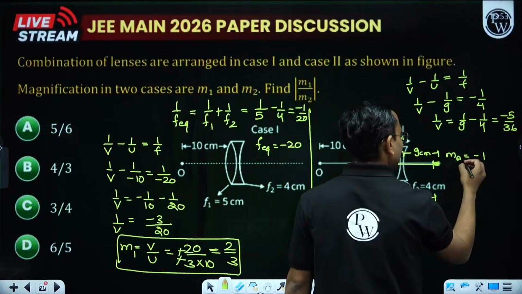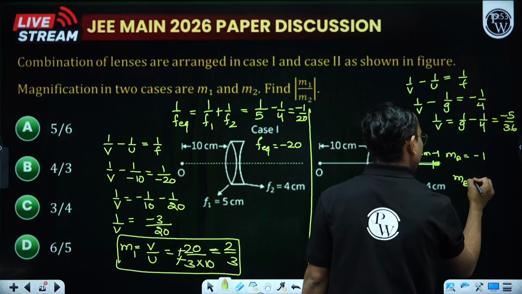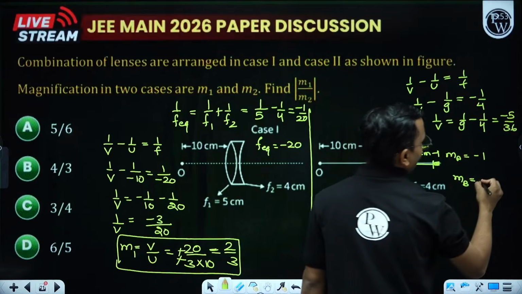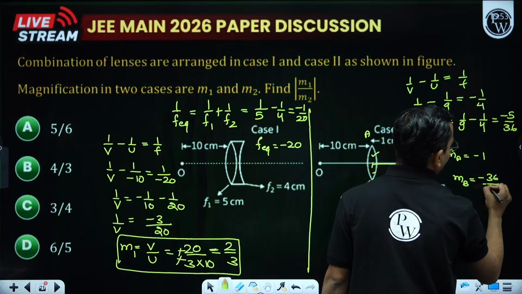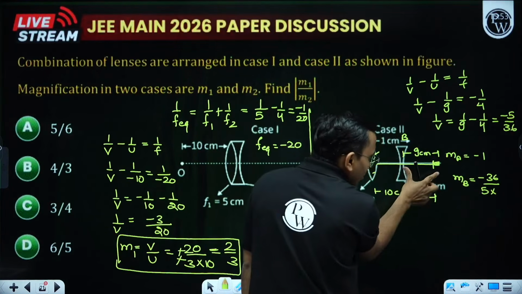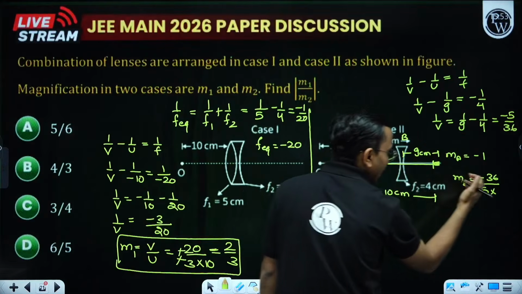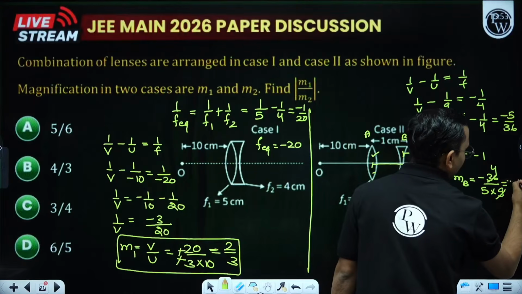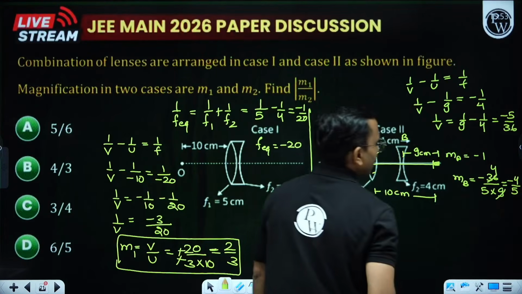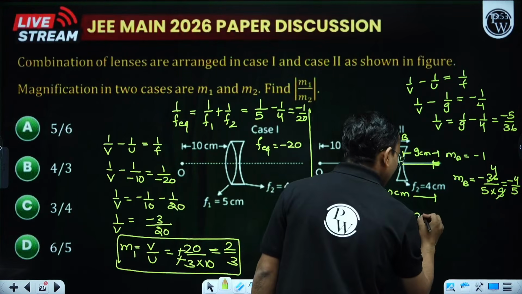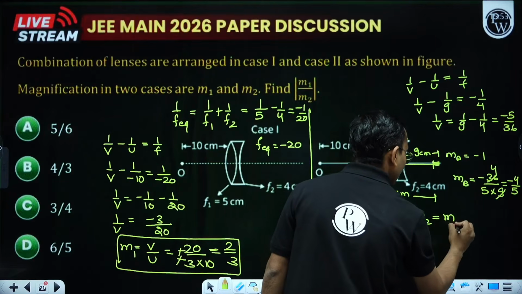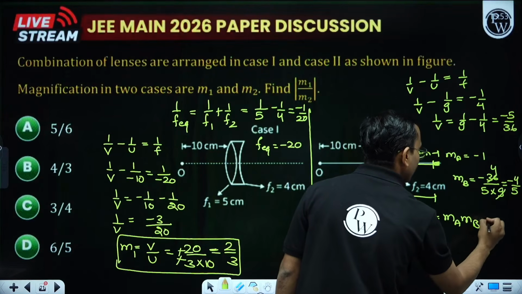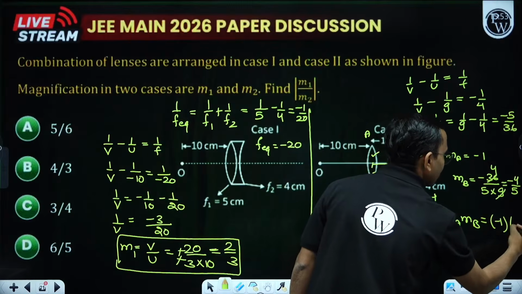So here if I write the magnification of lens B, that is v by u. So minus 36 by 5 by, what was u for this? Plus 9. So 9 into 4, this becomes minus 4 by 5. Total magnification will be magnification of lens A into magnification of lens B, minus 1 into minus 4 by 5.